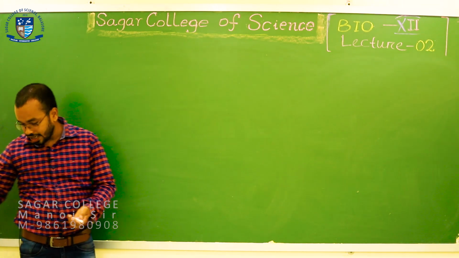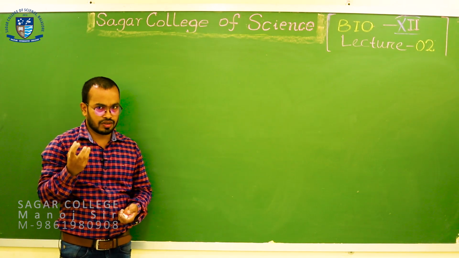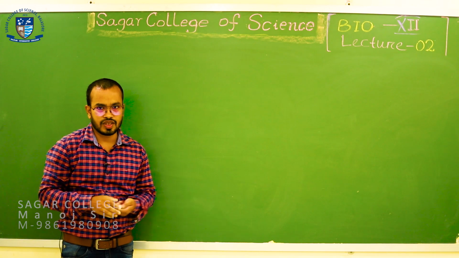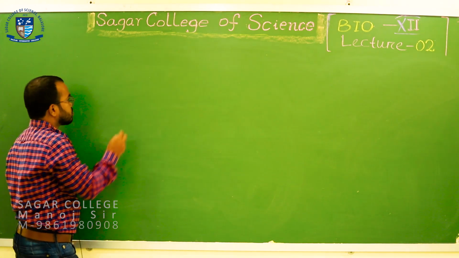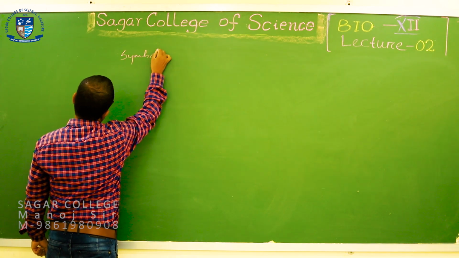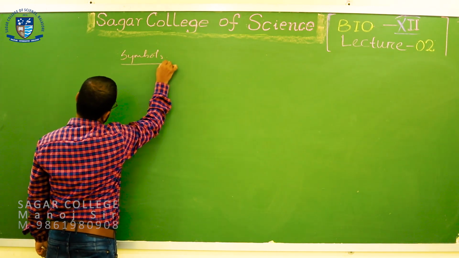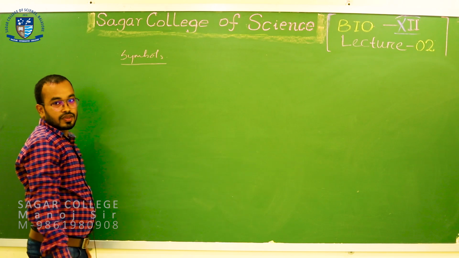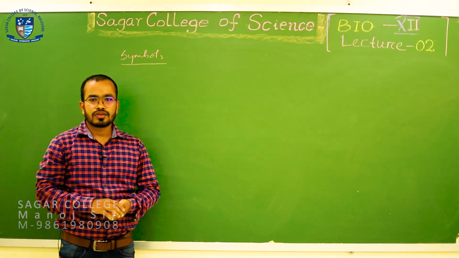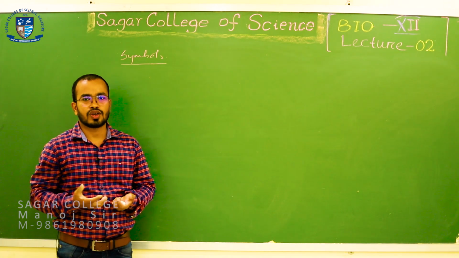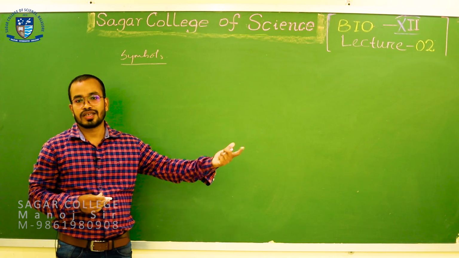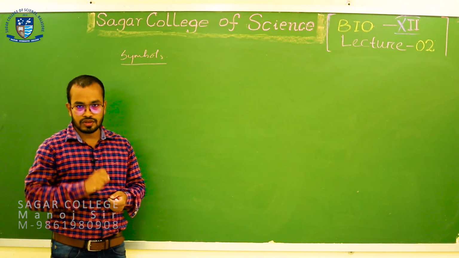Next, we will discuss some symbols, the symbols that are used in genetics. What are the symbols? Okay. In genetic crosses, symbols are frequently used. So, before going to the cross part and the numericals in the succeeding classes, let us focus on some symbols.